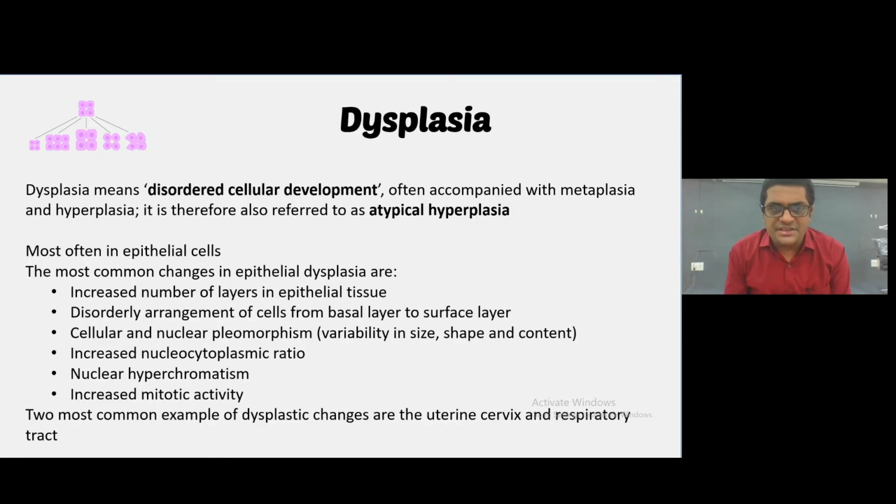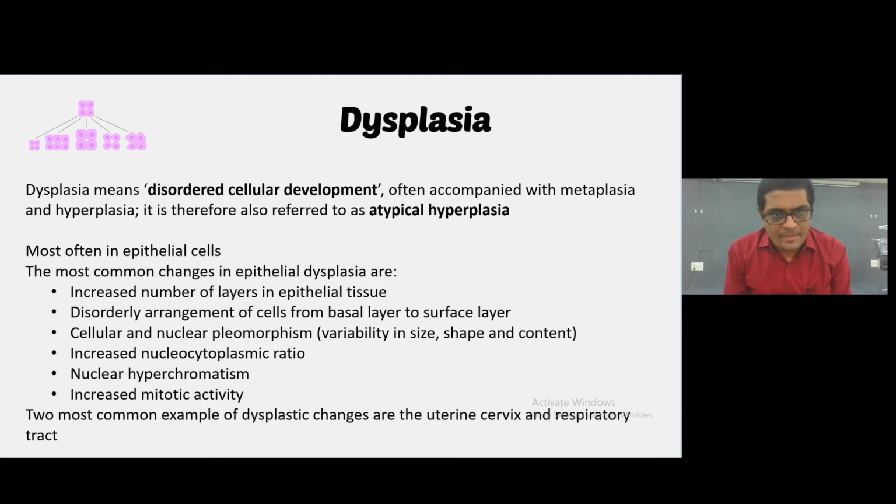Now last is dysplasia. Dysplasia means disordered cellular development, often accompanied with metaplasia and hyperplasia. It is therefore also referred to as atypical hyperplasia. Most often it involves epithelial cells.